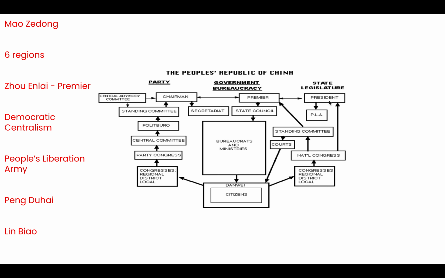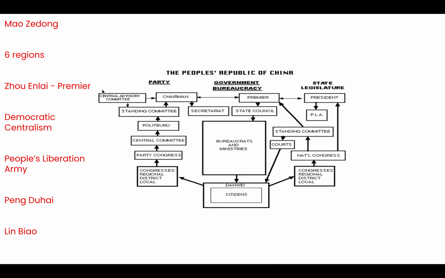Okay, so they are level with the president in this case. Therefore, it is important that the head of the PLA is somebody that the president trusts, somebody that the chairman trusts, and somebody who also has similar views to the premier, the Prime Minister of China.